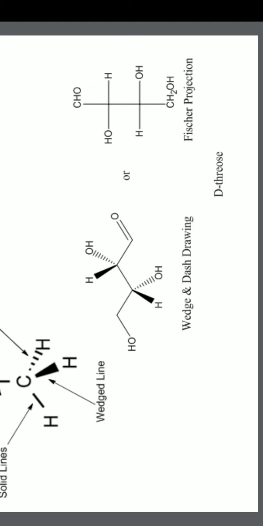We can just write here, already I told you Fischer projection and wedge projection, how to convert into each other. As I already told you, in Fischer projection the horizontal lines OH and H are there, they are upside, we have to take upside, already you can see that, and CHO goes down, isn't it? Similarly, on the bottom carbon also, HOH comes upside and CH2OH goes down. So this is how we generally take into consideration and how to convert wedge into Fischer projection.